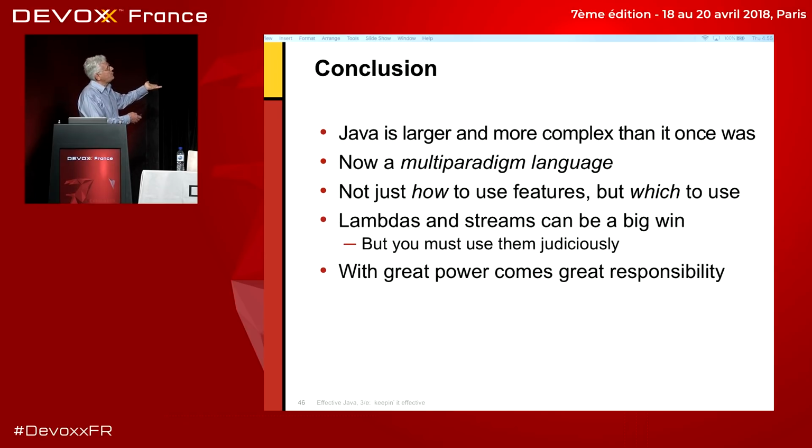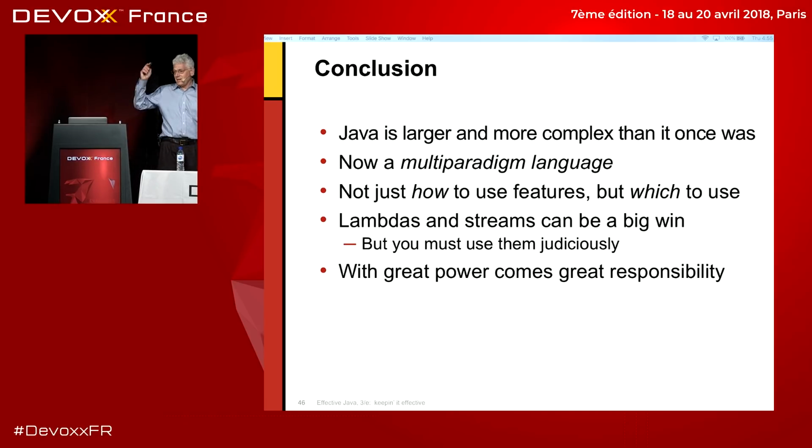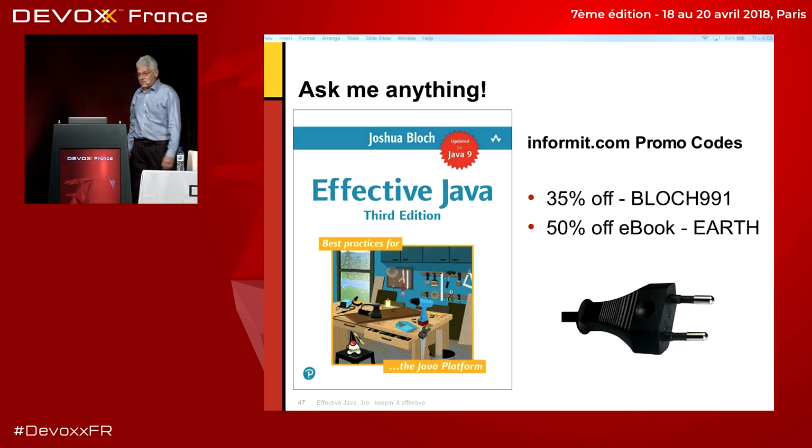It's merely an optimization. And in conclusion, Java is larger and more complex than it once was. It is a multi-paradigm language, and now you have to not just know how to use the features, but which feature to use. Lambdas and streams can be a big win, but use them judiciously. With great power comes great responsibility.